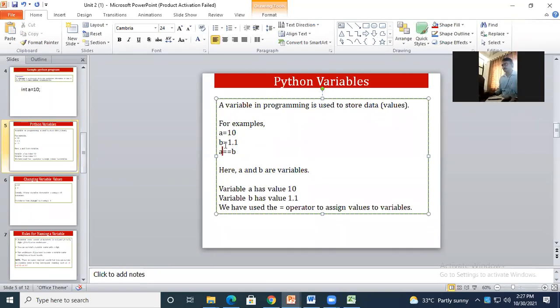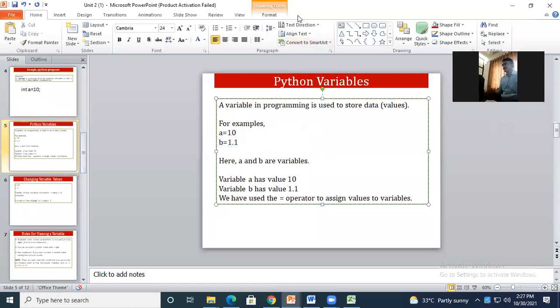Do you remember the difference between this equal to and double equal to? Yes, sir. This single equal to is for assigning values from the right hand side to the left operand, and this double equal to is used to compare the value of the left operand with the value of the right operand. Okay, double equal to is the comparison operator, single equal to is the assignment operator. So remember this.